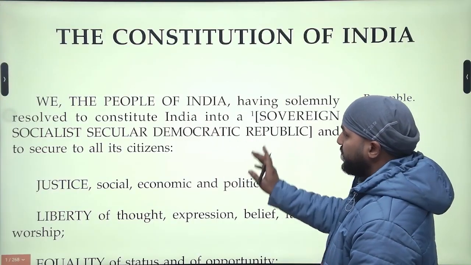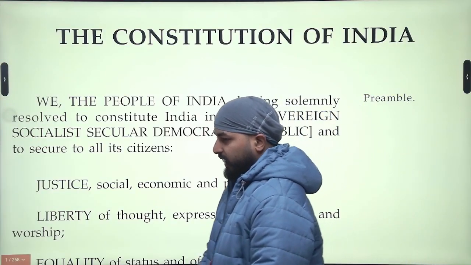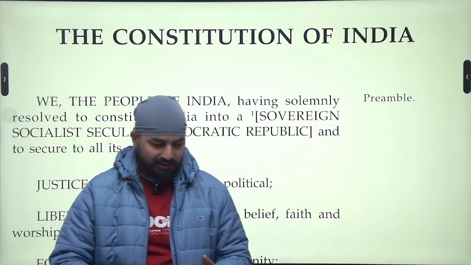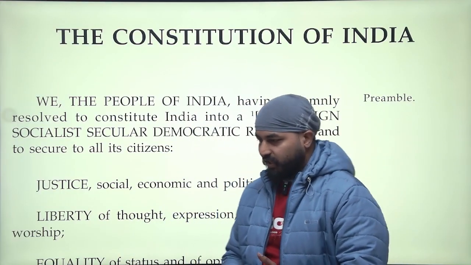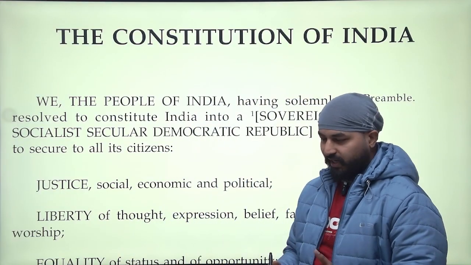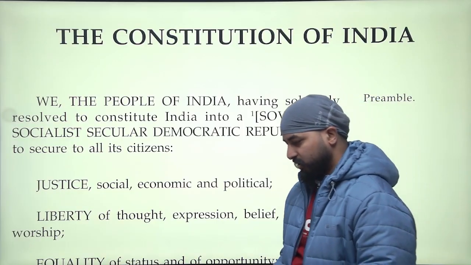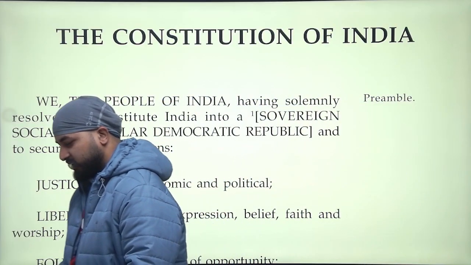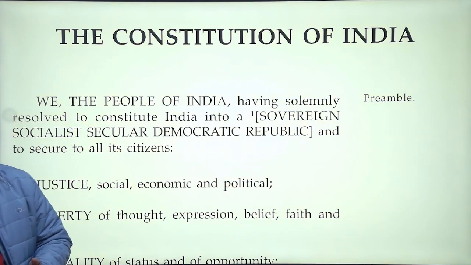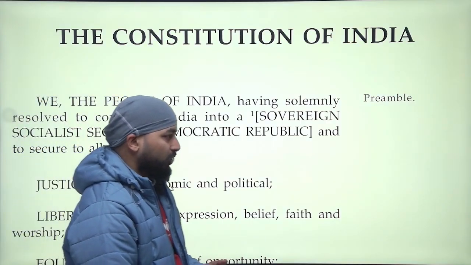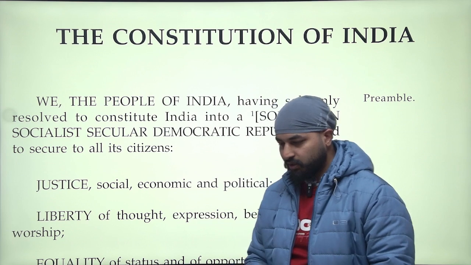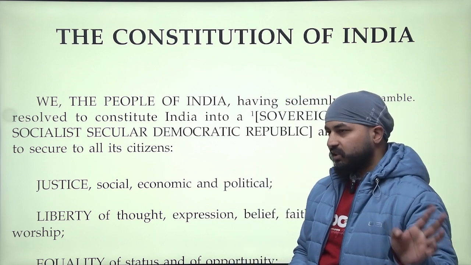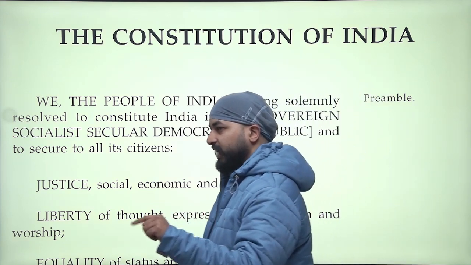We the people of India. What does this mean? This means we the people of India are the power behind the constitution. Is this correct? In certain texts, it is written that the rights of people depend on the constitution, and in the UK, which is different from our constitution, the constitution is a result of the rights of people.